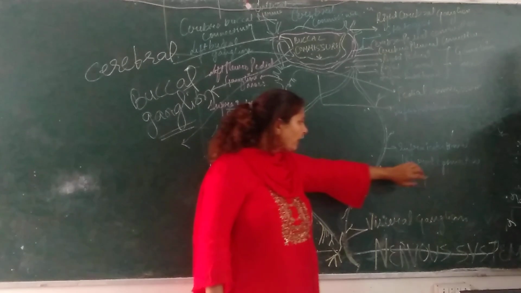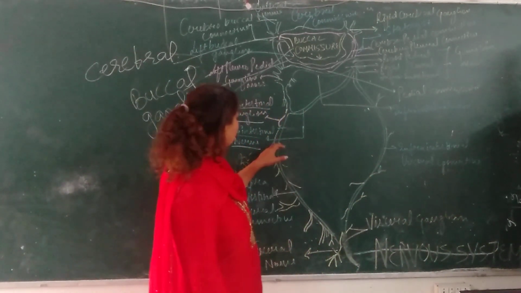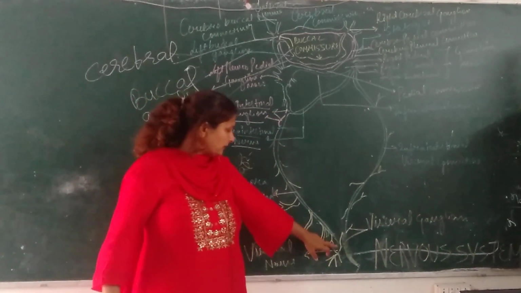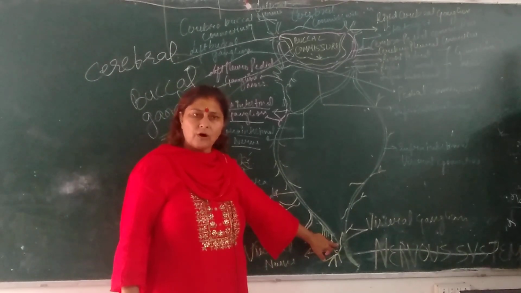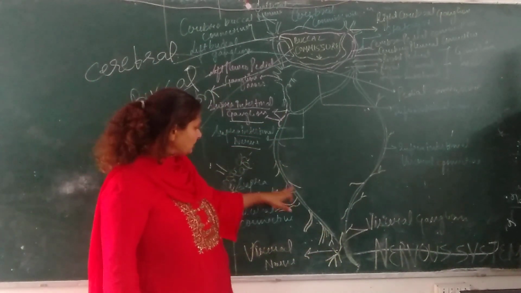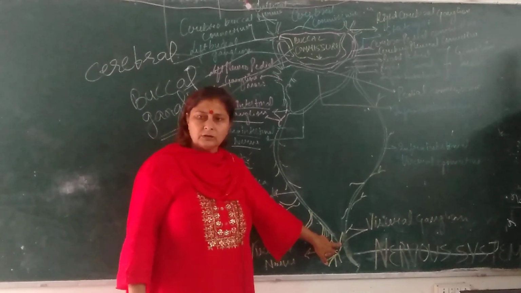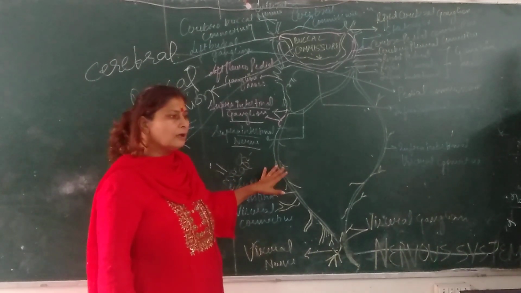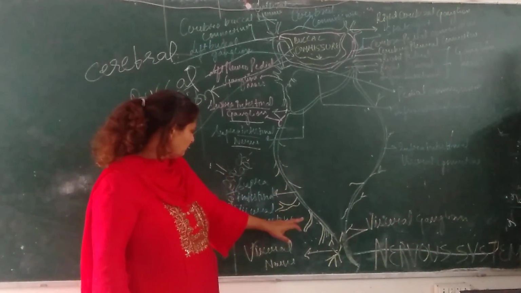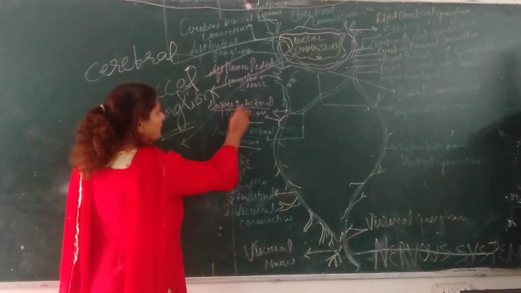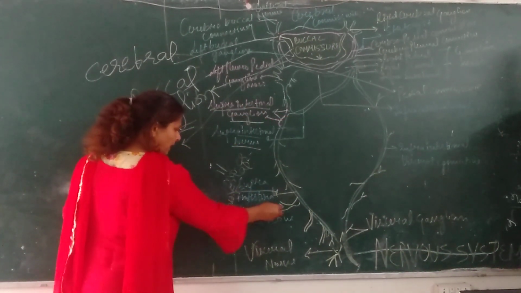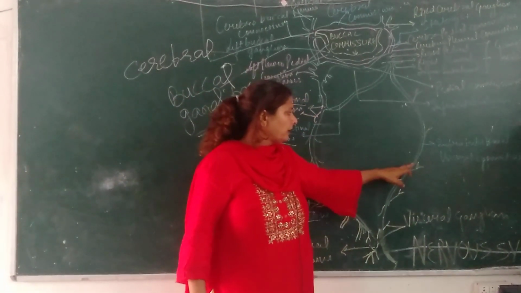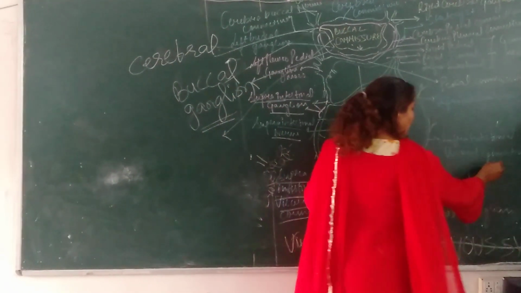Why is it called the intra-intestinal connection? Because this is the intestinal ganglion which is attached with the visceral organ. So it is called the intra-intestinal visceral connective. On this side there is the supra-intestinal, so it is called the supra-intestinal visceral connective. Here it is an intra-intestinal visceral connective.